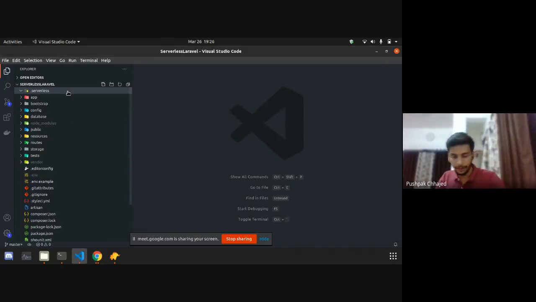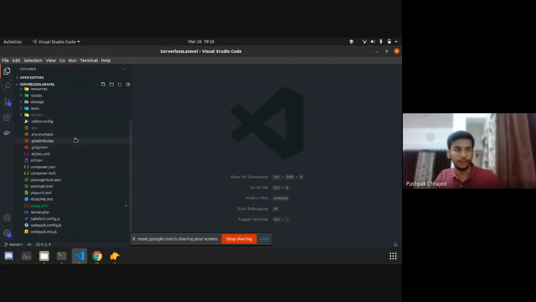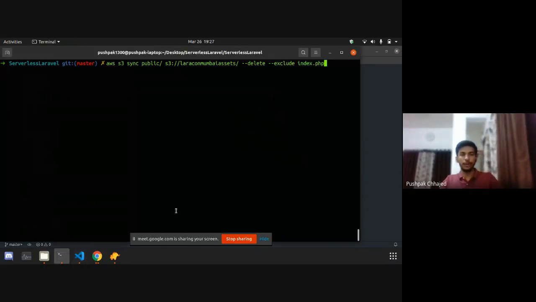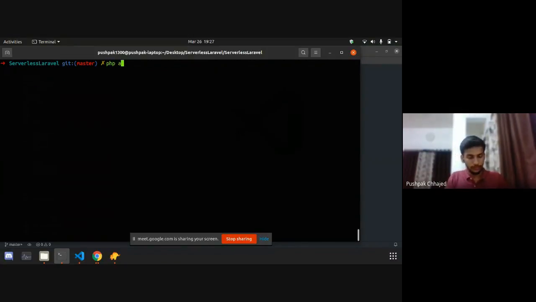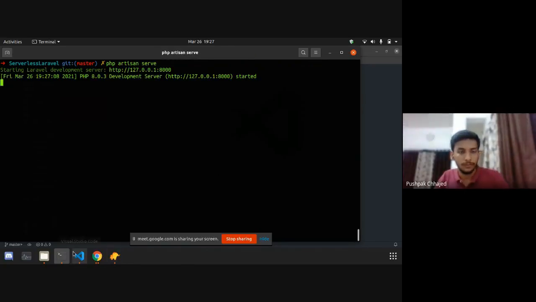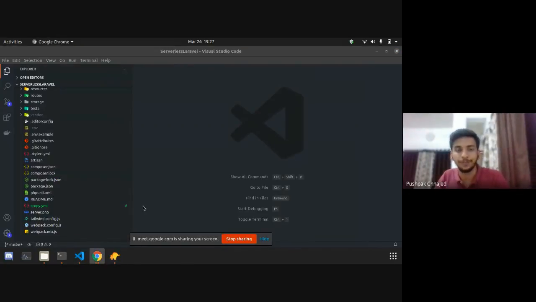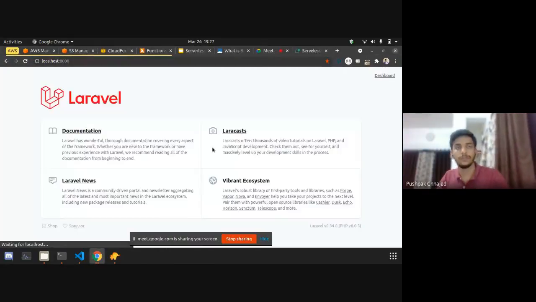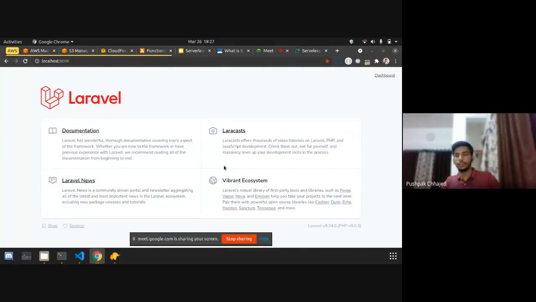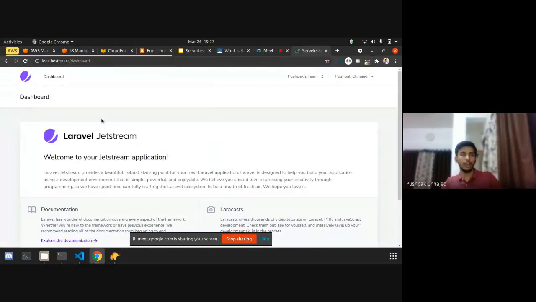This directory is empty, so I will just delete it now. And you can see the entire thing is a fresh application. I will start running the application. So you can see this is a basic, fresh Laravel application with Jetstream installed. I am using the Inertia, meaning Vue, version of Jetstream, not the Livewire version.